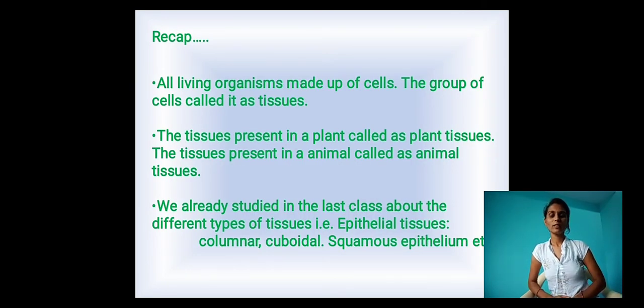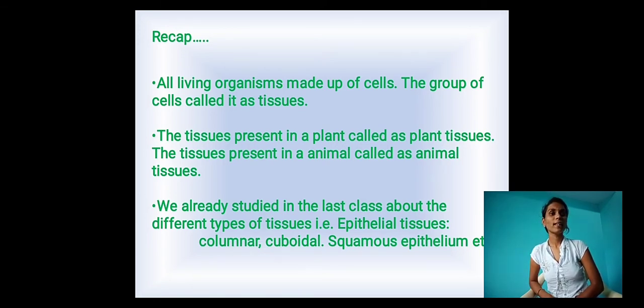We already studied the definition of cells and tissues. The basic unit of all living organisms we call cells, which means all living organisms are made up of cells. A group of cells we call tissues. The tissues present in plants we call plant tissues, and the tissues present in animals we call animal tissues.